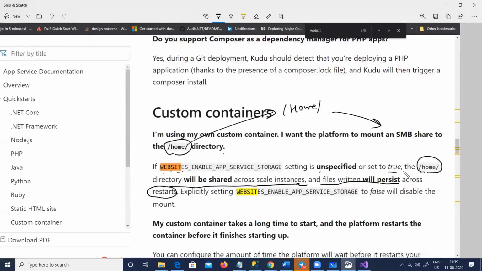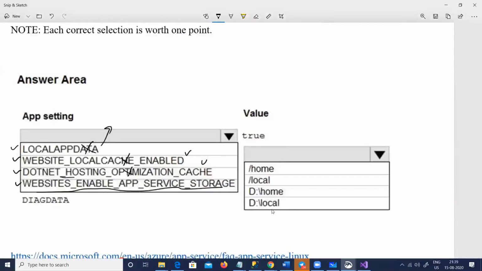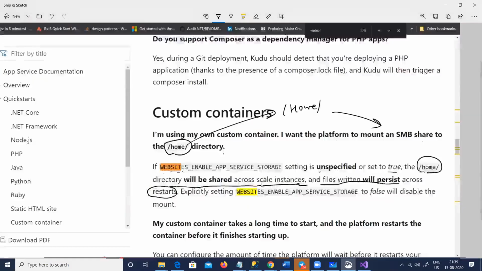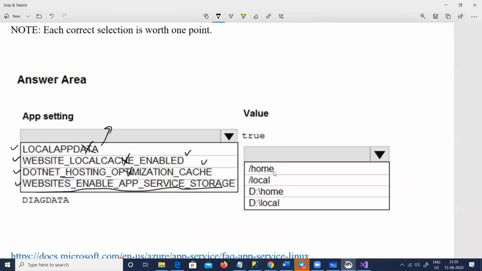So if you look at the answer here, this D drive, there is no D drive until you have an exclusive container or exclusive VM. Otherwise, there is nothing called a D drive. So we only have a home. There is a local, but this local is only for that container or for that VM. So home is a shared directory. So home and websites enable app service storage, you have to mark it as true. So the right answer is, you will select this, you will say that this is true, and this one you will select as /home.